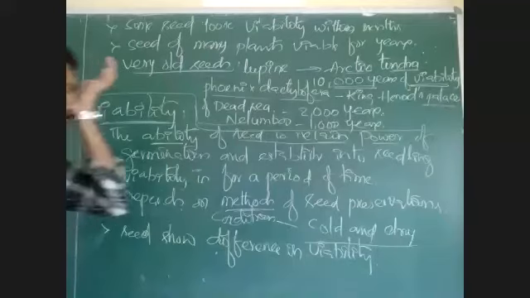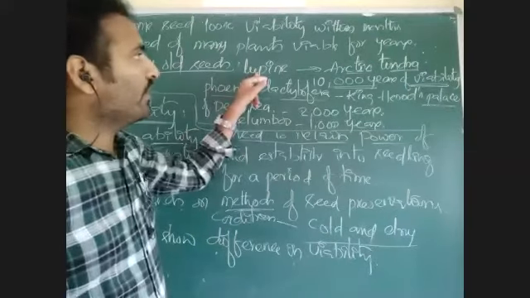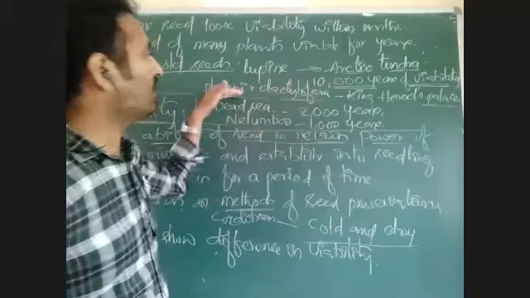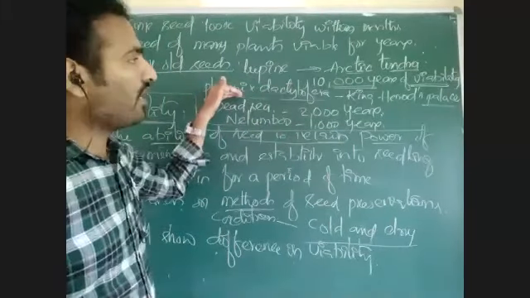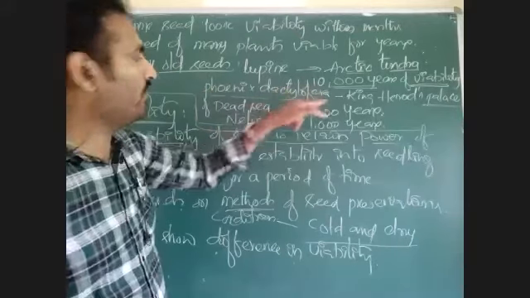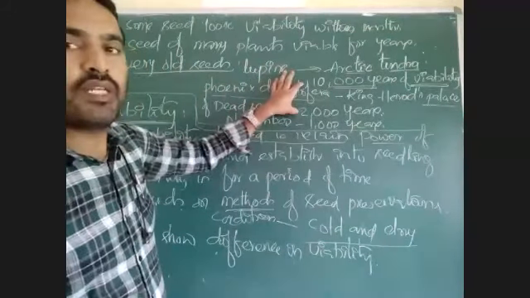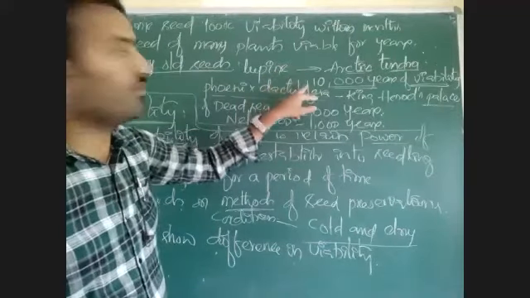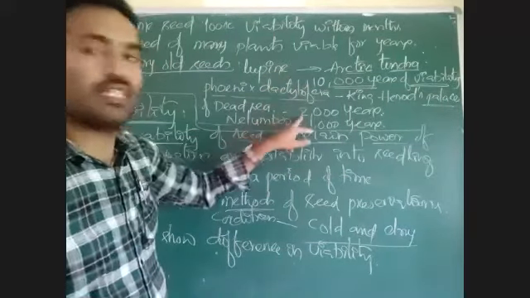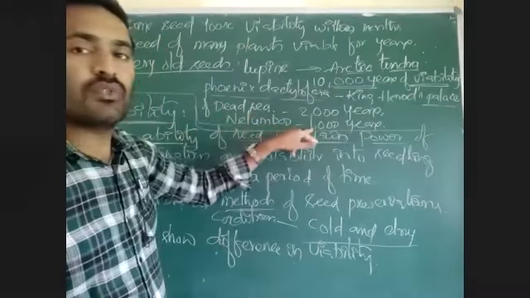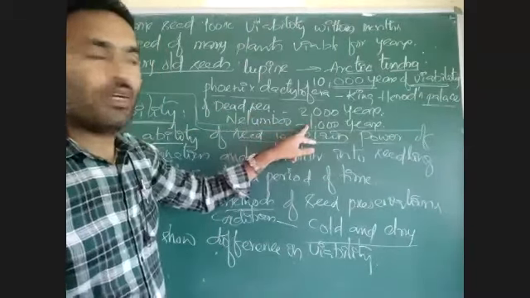This lupine tree, which is excavated from Arctic tundra, and Phoenix dactylifera, which is excavated from King Herod Palace of Dead Sea, they have a long viable period. It has a 10,000 years of viable period. It has a 2,000 years of viable period. Even Nelambu also has a 1,000 years of viable period.